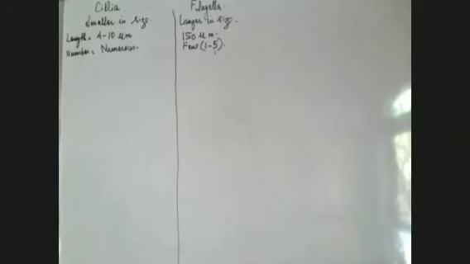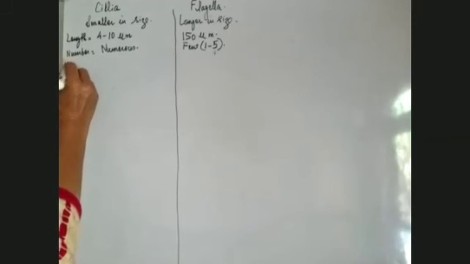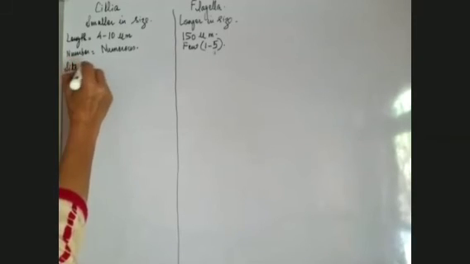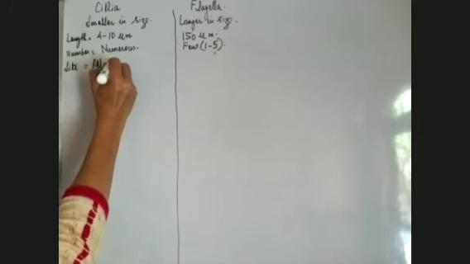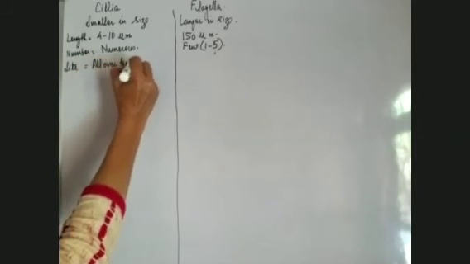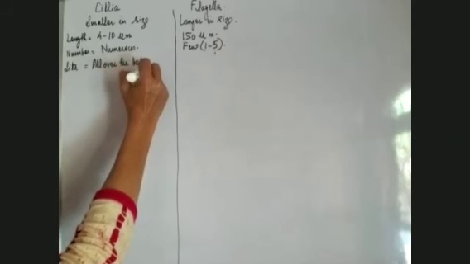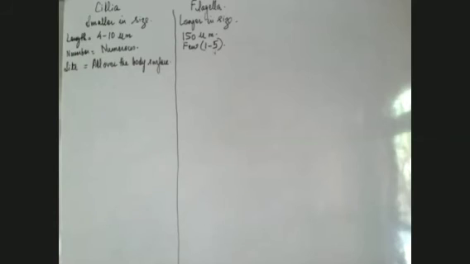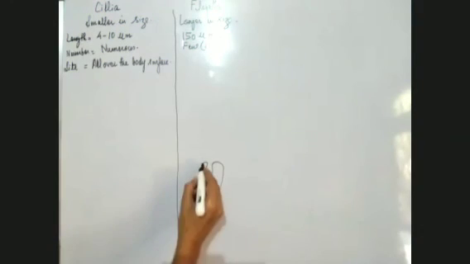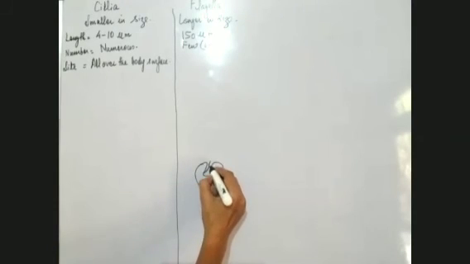Then another thing, the site where these are present. Cilia are present all over the body surface. Whereas flagella, see, when I drew that Euglena for you, I made it here.